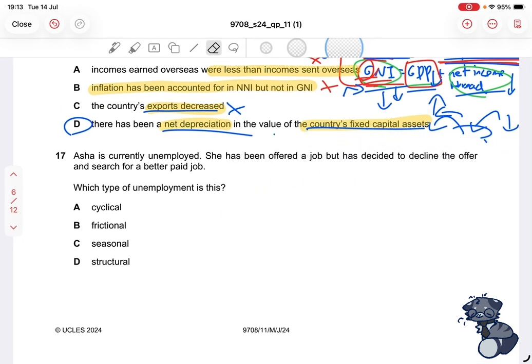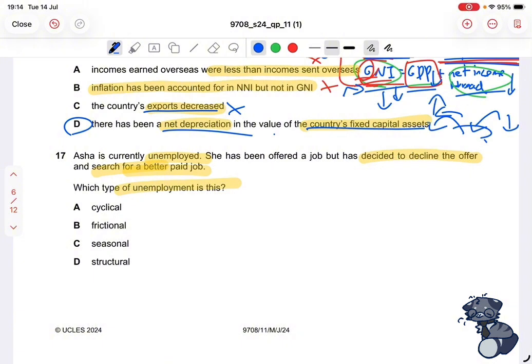So erasing this part, number 17 says that Asha is currently unemployed. She has been offered a job but has decided to decline the offer in search for a better job, right? What type of unemployment is this? Unemployment is a condition or a situation where an individual does not have a paid job, although they are actively searching for it and they are willing to do work.